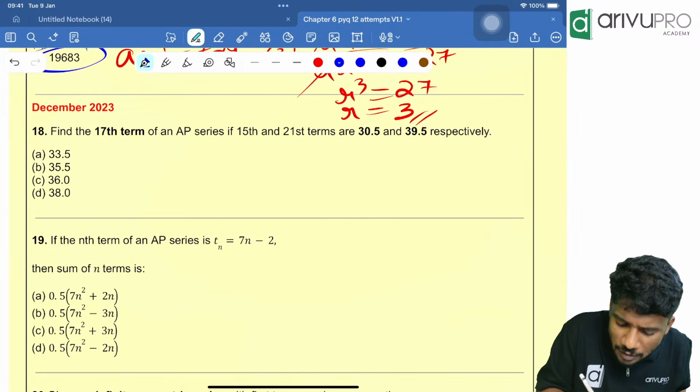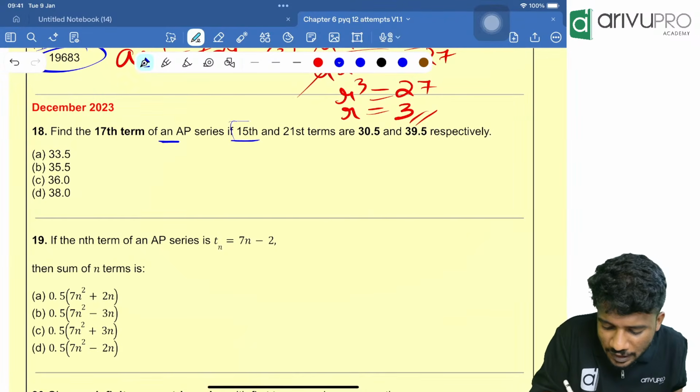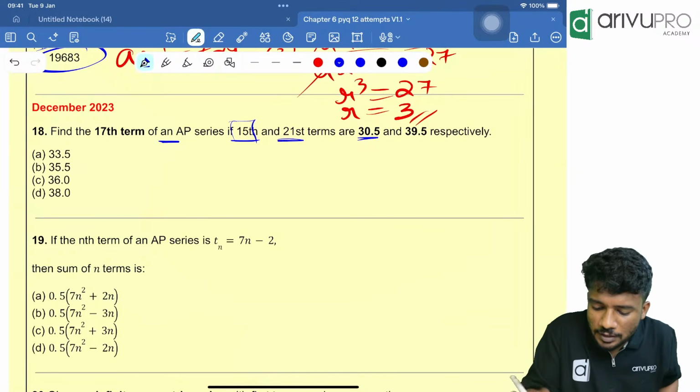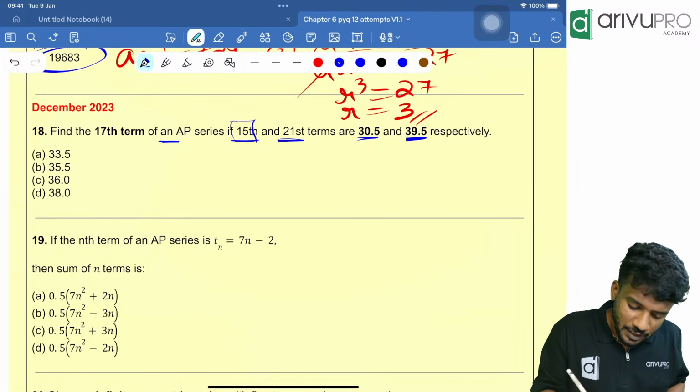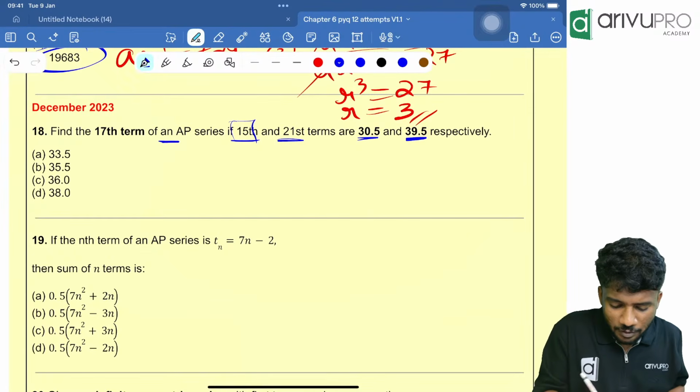Find the 17th term of an AP series if 15th and 21st term are 30.5 and 39.5 respectively. People, here what is given? The 17th term of AP. That means A plus 16D is equal to how much?